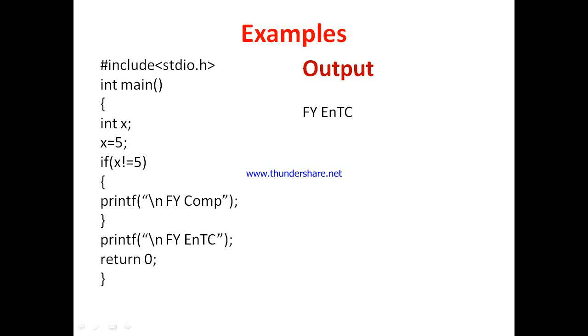Now the second program is the same, but the condition is changed. In the previous program the condition was x equal to 5. Here the condition is x not equal to 5. Since x has the value 5, 5 is not equal to 5 is false. So the statement block is not executed and is skipped, and statement X, printf fyentc, is executed directly. The output is just fyentc. The fycomp part will not be printed because the condition is false. This is the second example.